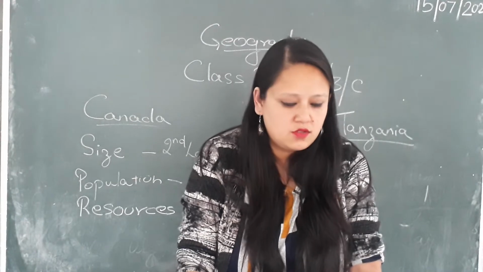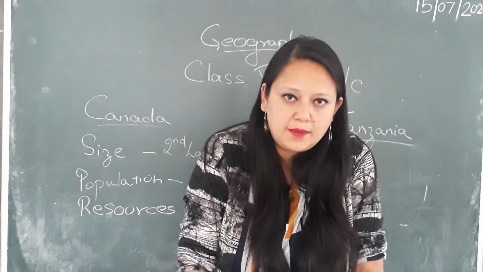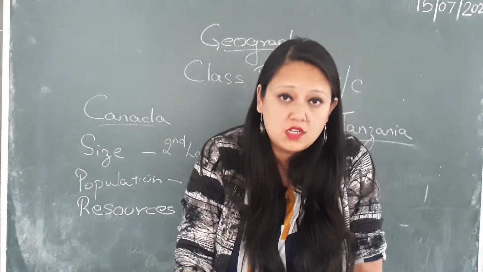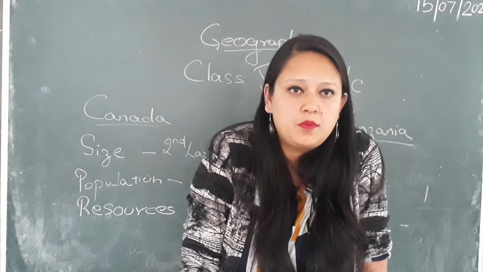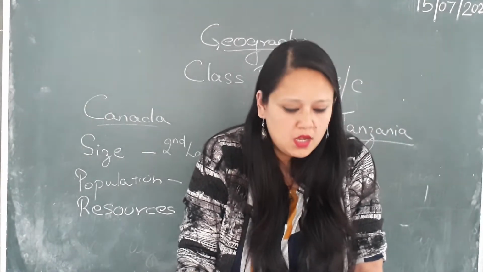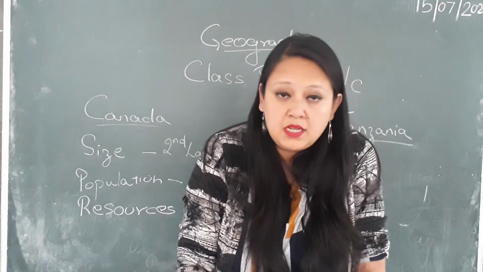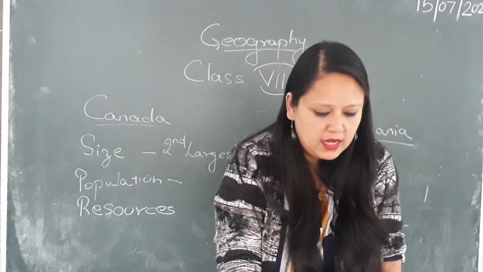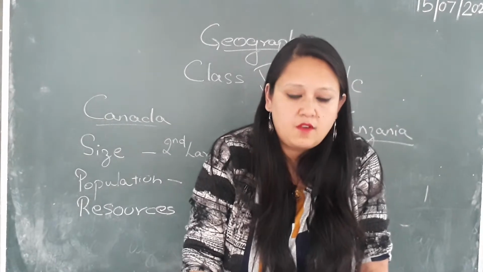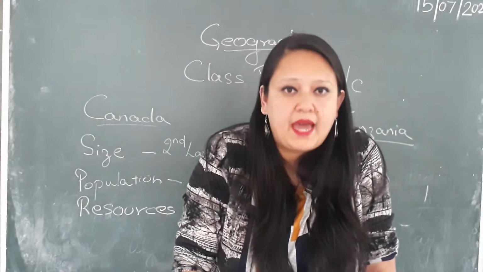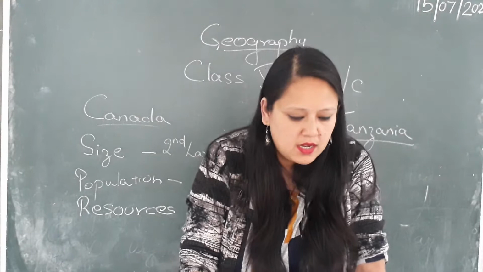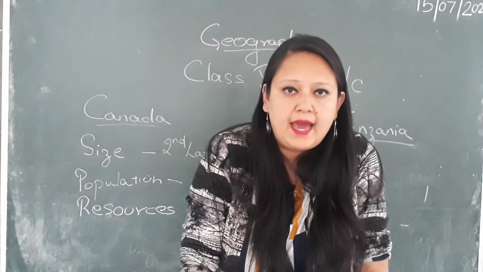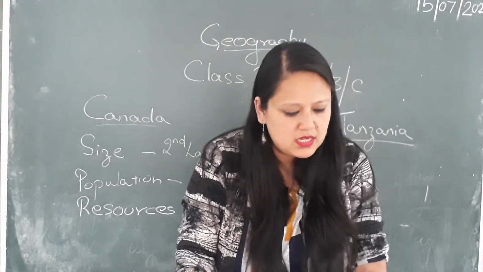In the first class, you know that we had done the first topic of the third chapter, that is underpopulation and overpopulation. We had completed till the meaning of underpopulation. Now we shall be doing the last topic for underpopulation, that is impact. What are the effects that underpopulation has on the people or the society?